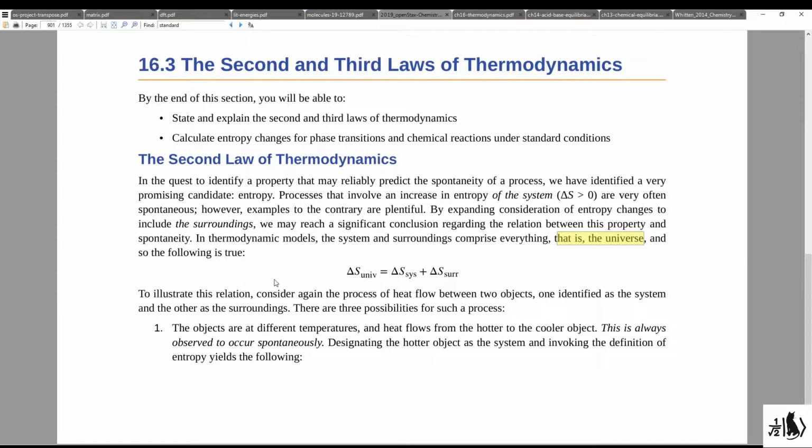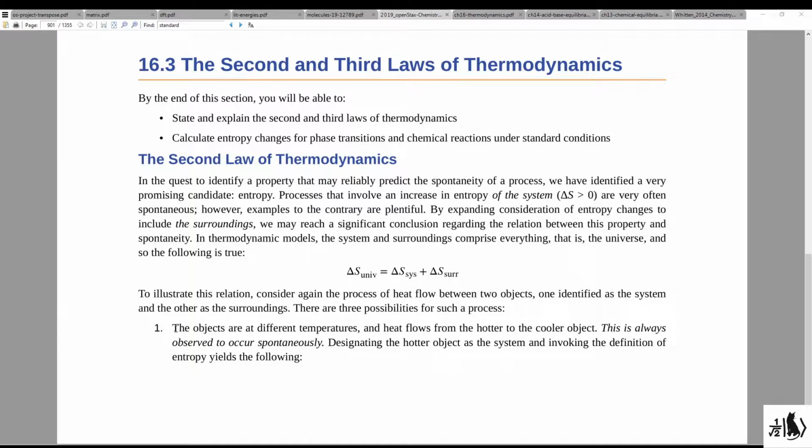And so the following is true. We can think about the entropy change of the universe as being the summation of two components, and that is the entropy change of a system plus the entropy change of everything else, which we call the surroundings. To illustrate this relation, consider again the process of heat flow between two objects, one identified as the system and the other identified as the surroundings. There are three possibilities for such a process.